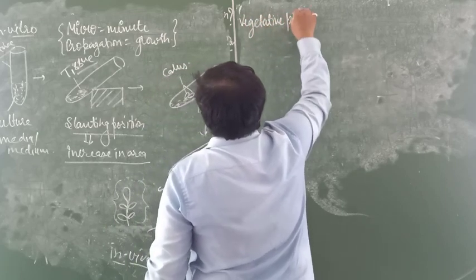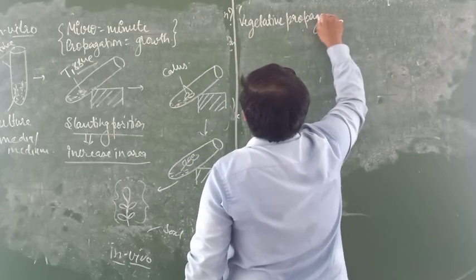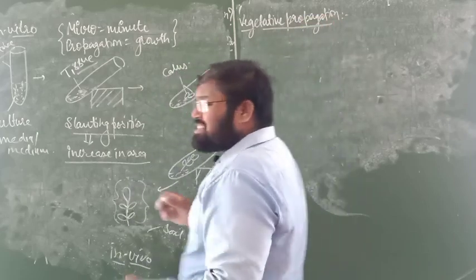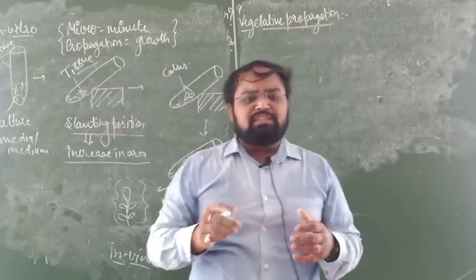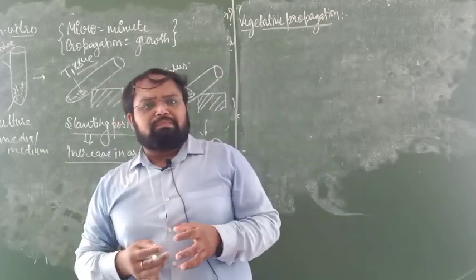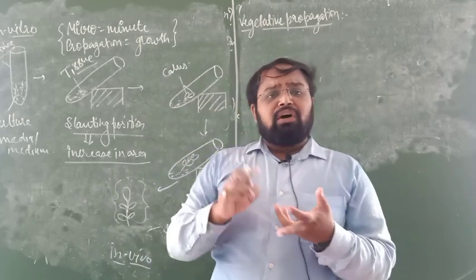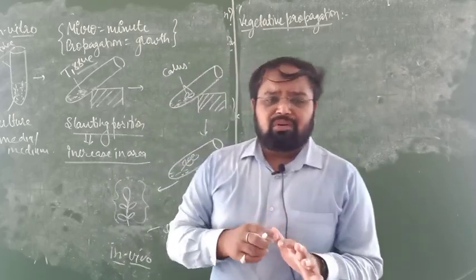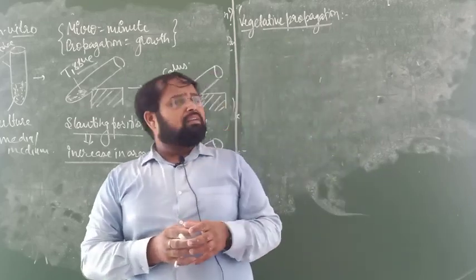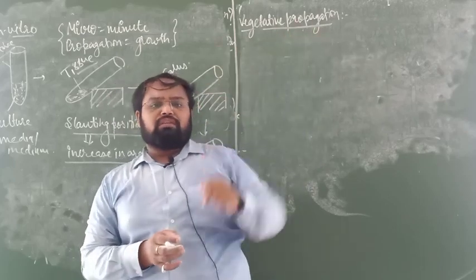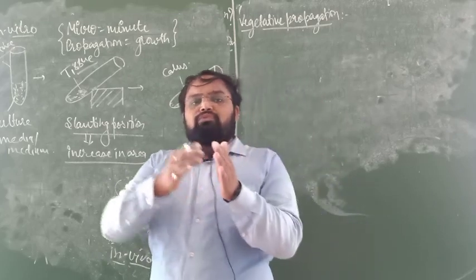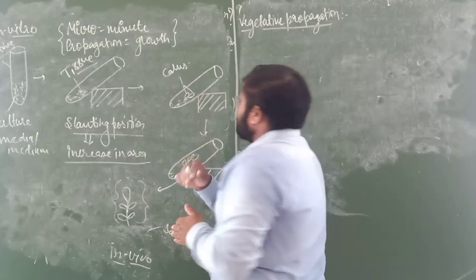Vegetative propagation. As it is named, that is vegetative. Vegetative means plant vegetative part. Plant vegetative part means fruit, flower, root, leaf, stem, or whatever the part of the plant. With the help of a vegetative part of the plant, we have to grow a new one, that is called vegetative propagation. Grow means propagate.